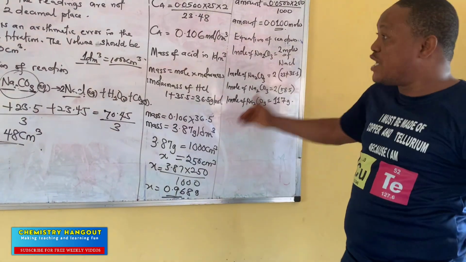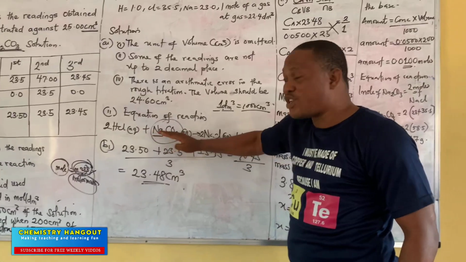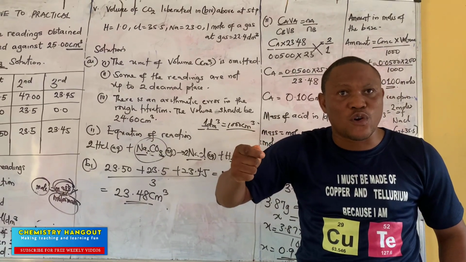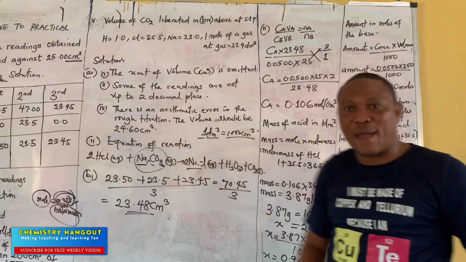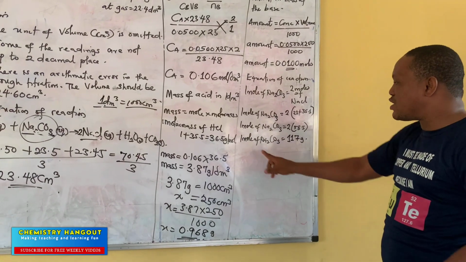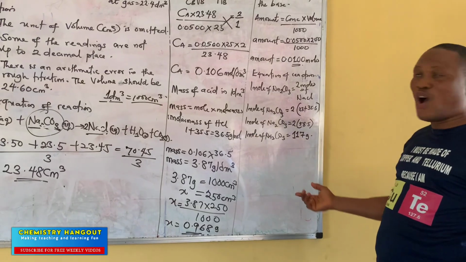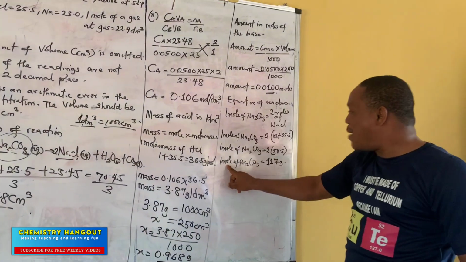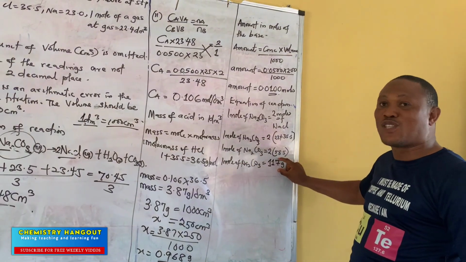So it is expected that 1 mole of this, normally, that's just a reference. From this equation, 1 mole of this, the maximum mass of salt you are expecting it to liberate is 117 grams. But how many mole are we using? Are we using 1 mole of this? No. How many mole are we using? It is 0.01. So 1 mole of Na2CO3 is expected to give us this.